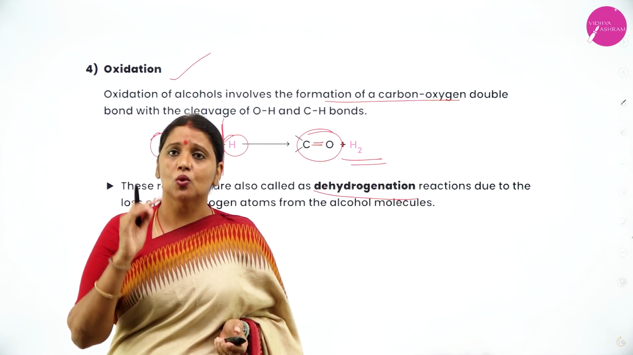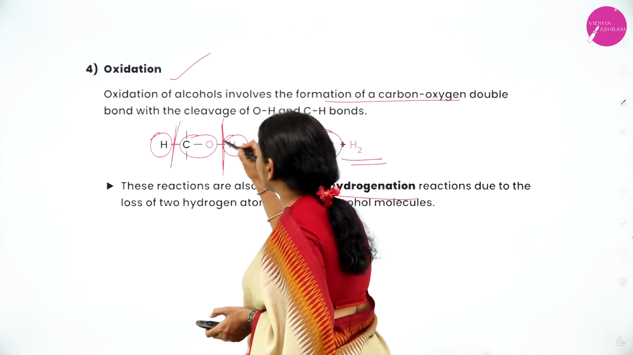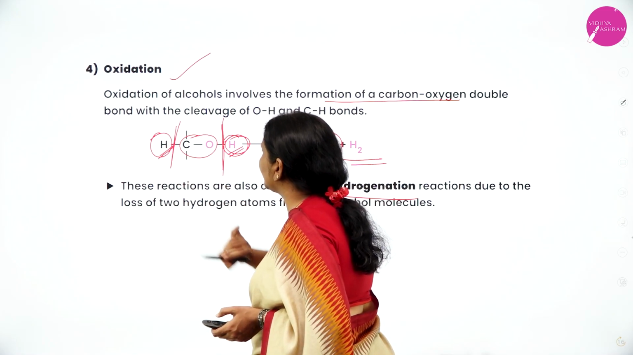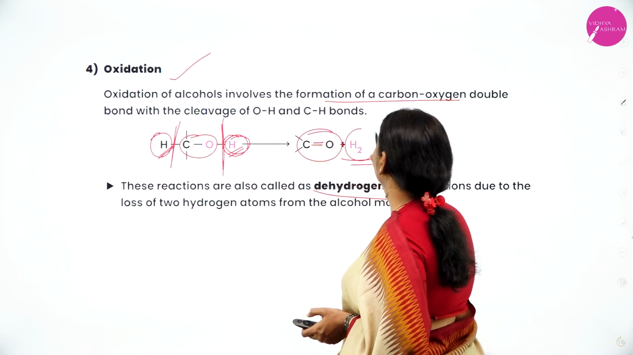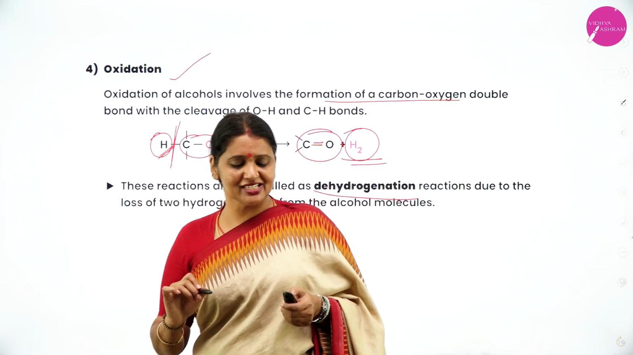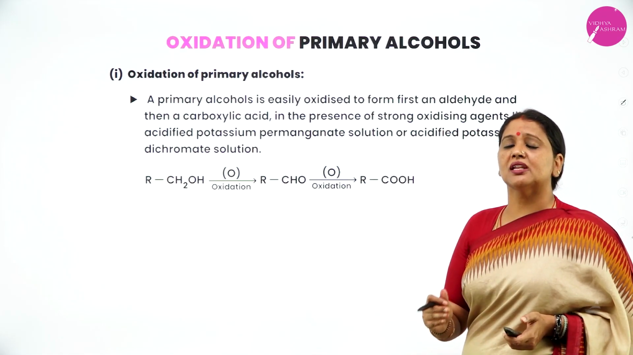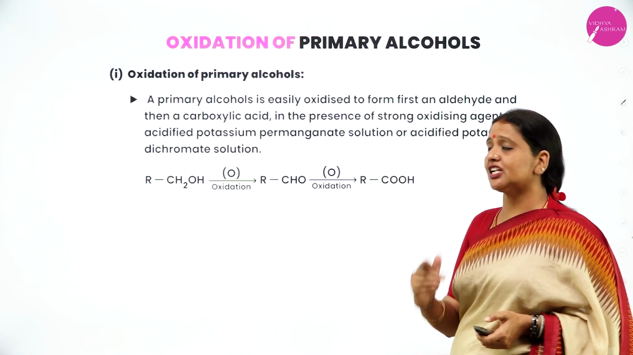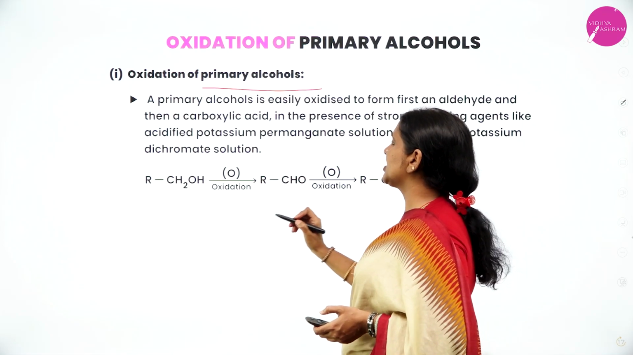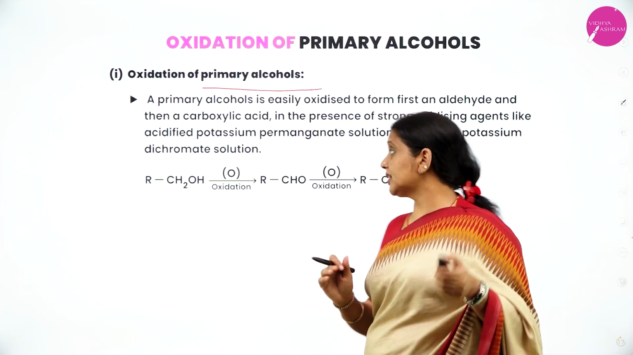During oxidation, what happens? There is a breaking of OH bond as well as CH bond. When OH bond is broken, one H is formed. So, one atom of hydrogen, here also one atom of hydrogen, both combine to form hydrogen. Therefore, the oxidation reaction of alcohol is also called dehydrogenation. In oxidation, I will consider three cases: primary alcohol, secondary alcohol as well as tertiary alcohol. Case 1, primary alcohol.